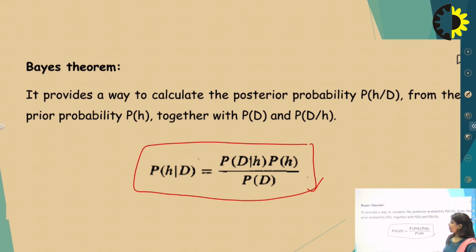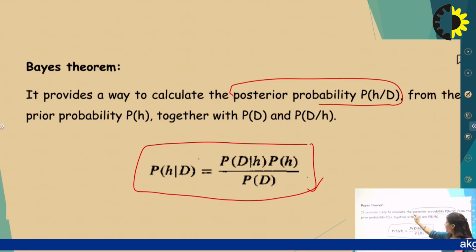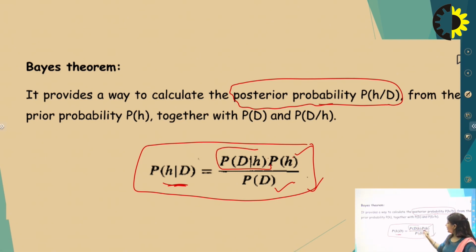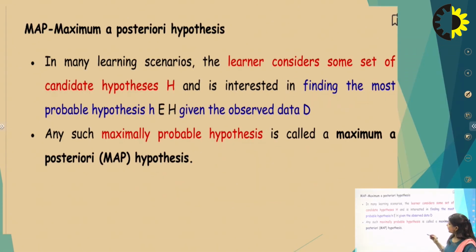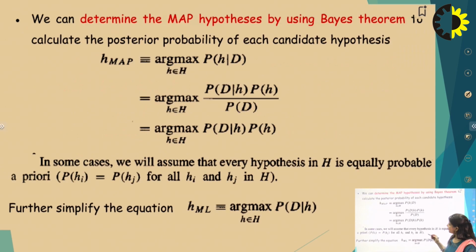It provides a way to calculate the posterior probability. We have the prior probability, the conditional probability, and the likelihood. This is the posterior probability, this is the prior probability, this is the marginal probability, meaning the data set probability, and this is the likelihood. We will also go through a description of that formula.